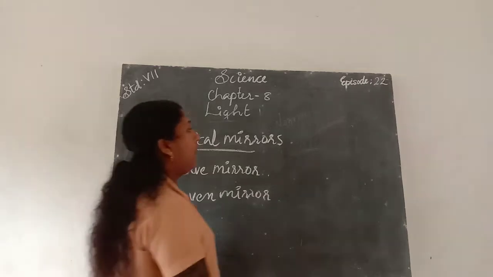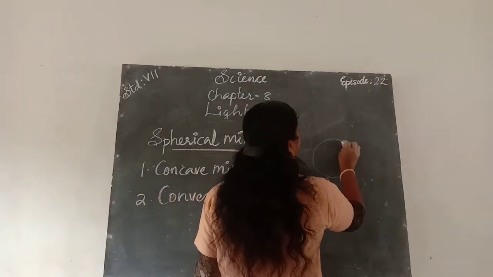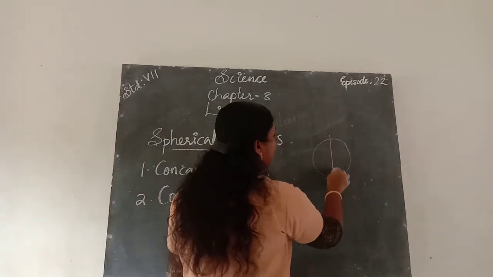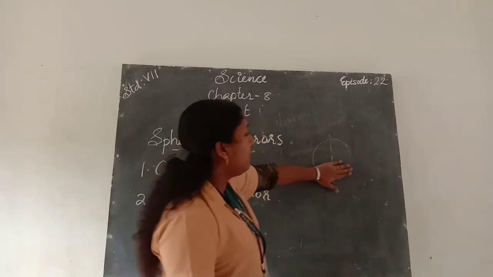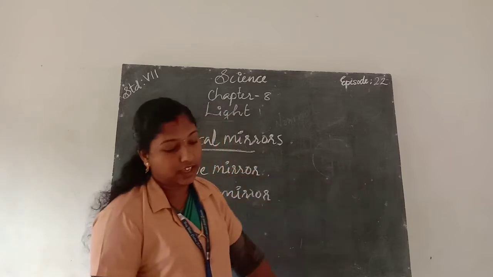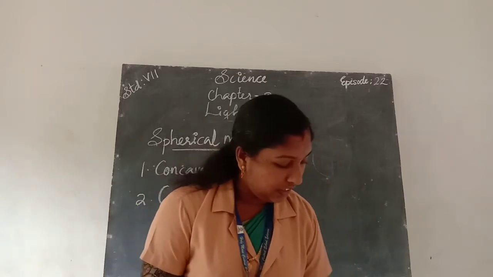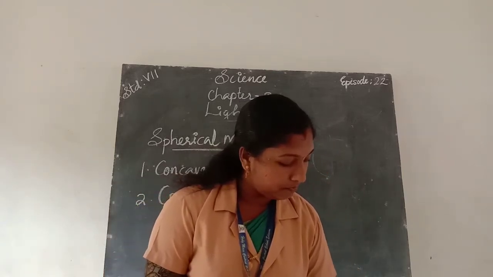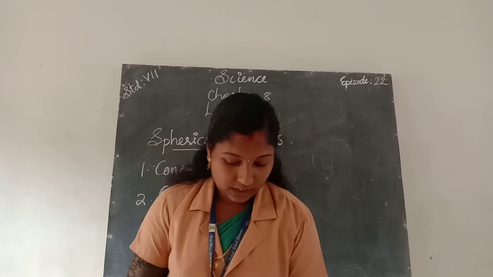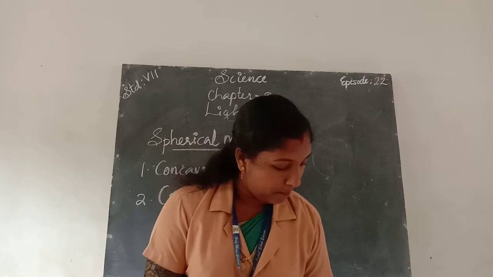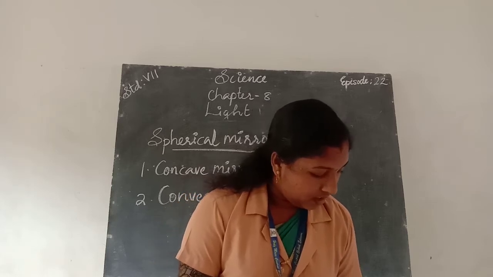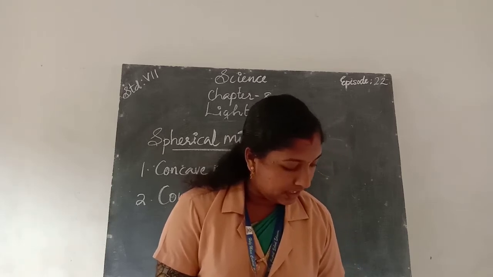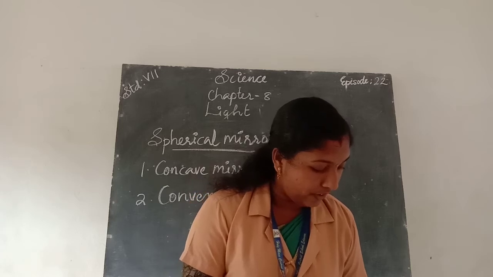If we take a ball, then cut the ball into two pieces, then we get two spherical mirrors. In your textbook, page number 180, figure 15.13. A spherical mirror is a part of a sphere.